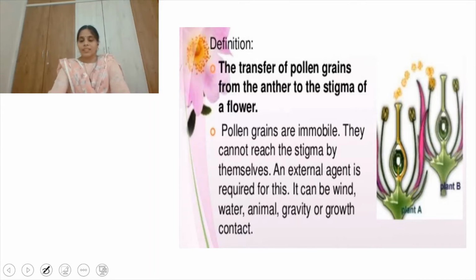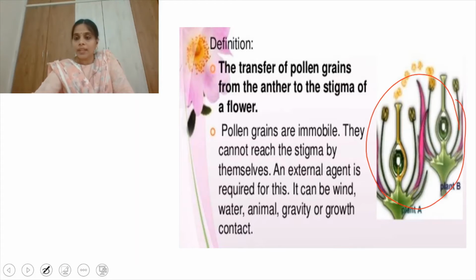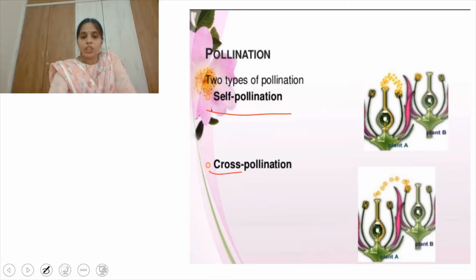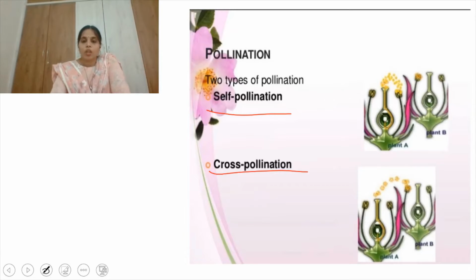So this is the diagrammatic representation where, if you observe, the pollen grains are shed from the anther and they are falling on the stigma of the plant, and this phenomenon we call pollination. So generally we have two types of pollination. One is self-pollination and the second one is cross-pollination. We'll discuss what self-pollination is and what cross-pollination is.